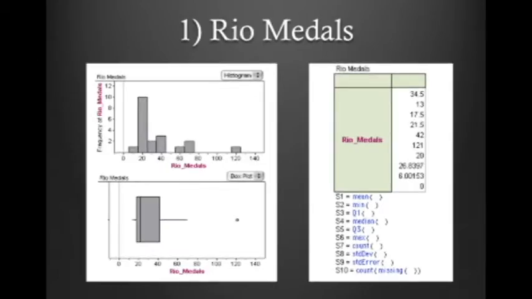In this set of data, the mean, average number of medals won, is 34.5. The median, the center of the numerical dataset, is 21.5, and the mode, the most reoccurring number, is 15, 17, 18, 19, and 42, all of which repeat twice.